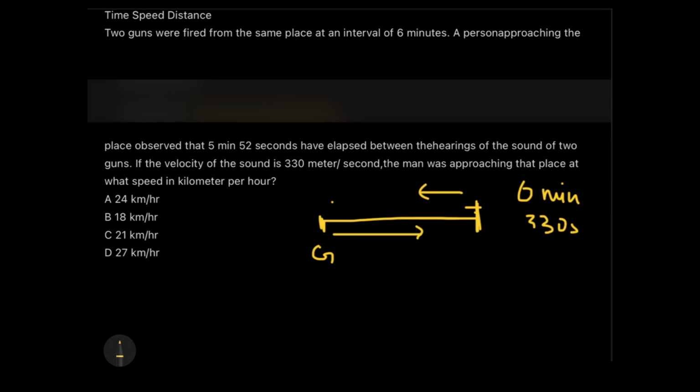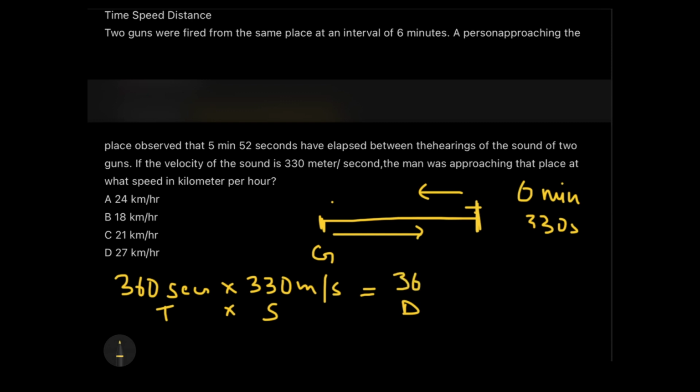Minutes and seconds don't match. So what we'll be doing is converting the minutes into seconds. Now I know that 1 minute has 60 seconds, so how many will 6 minutes be? 60 into 6 will be 360 seconds. 360 seconds multiplied with 330 meters per second would give me the distance, because this is the time, this is the speed, and this will multiply and give me the distance. Okay, so the distance will be, I am not solving it right now, guys, because I know I will cancel it. 360 into 330.